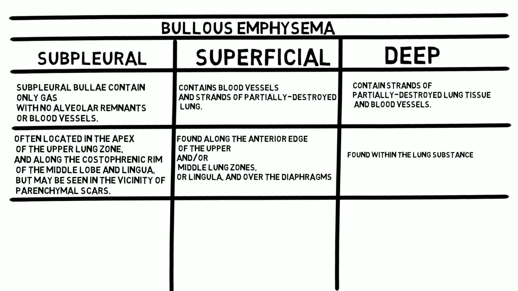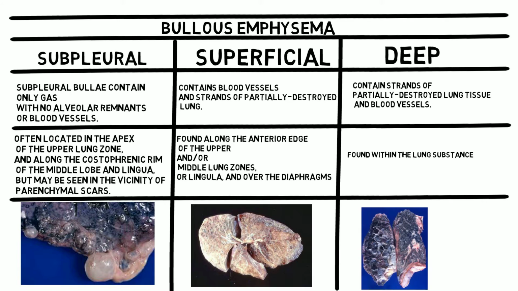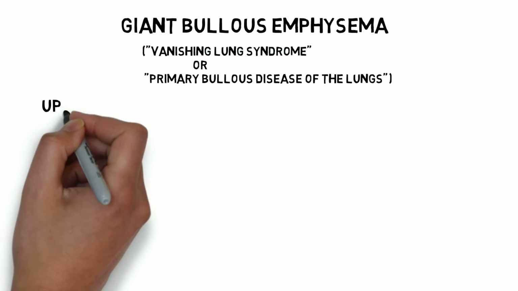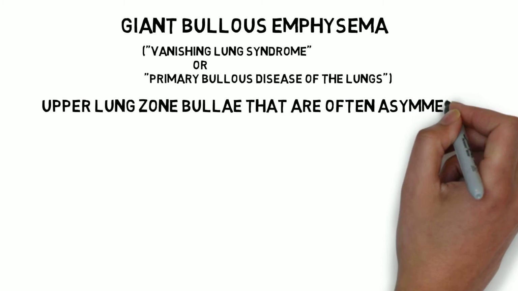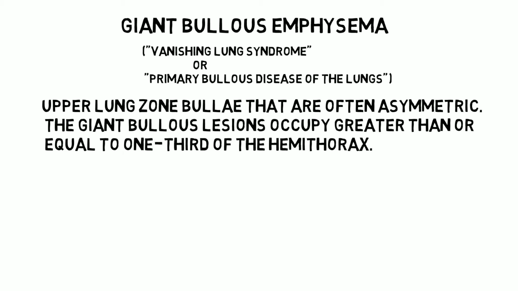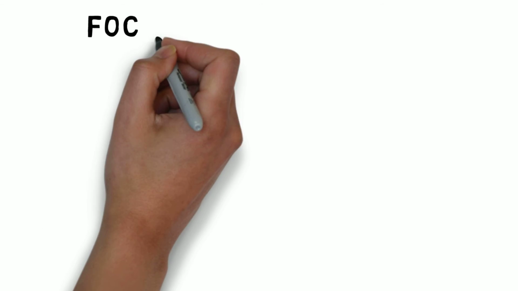Let's compare the second type of emphysema with other types, that is giant bullous emphysema, also known as vanishing lung syndrome or primary bullous disease of the lungs. It is usually associated with young males who show long progressive upper lung zone bullae that are often asymmetric. The giant bullae lesion occupies greater than or equal to one third of the hemithorax.